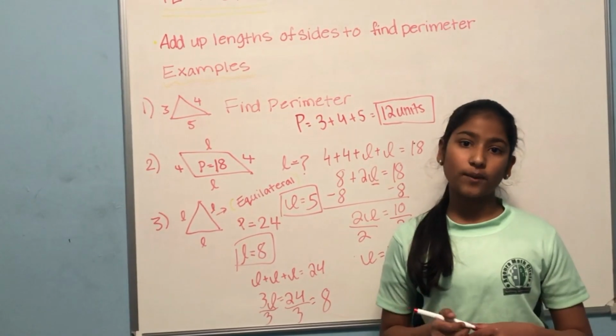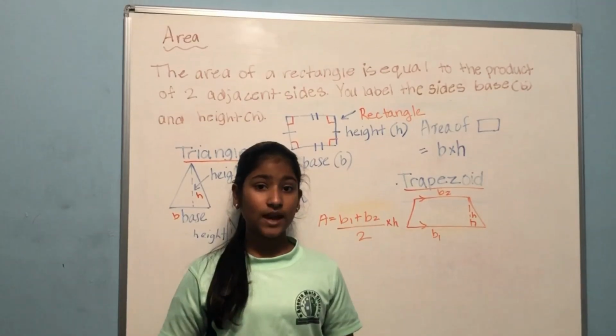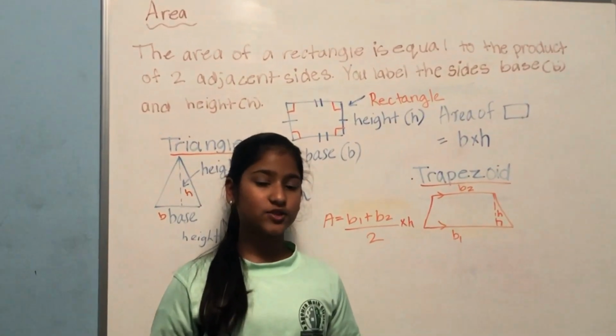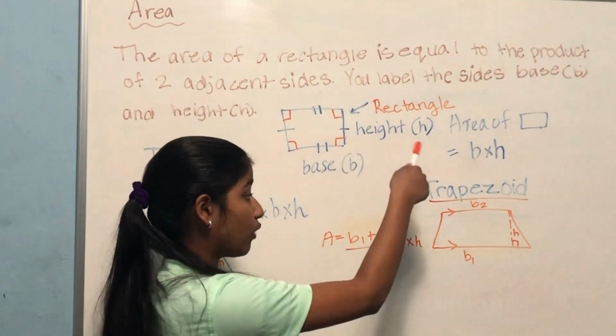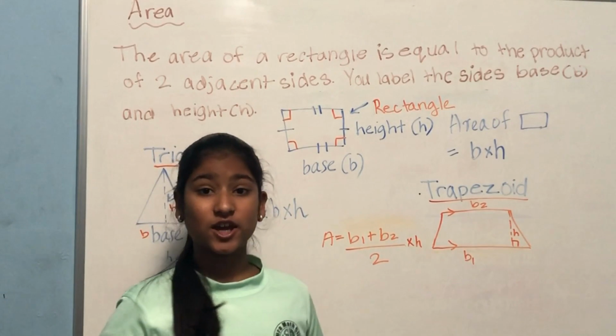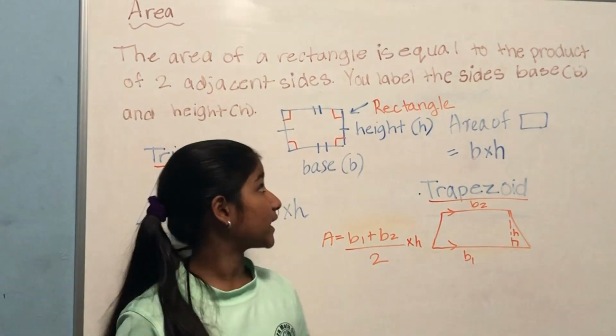So now you know more about perimeter. Now we talked about perimeter, now let's talk about area. Today we're going to be learning about the area of rectangles, triangles, and trapezoids. Let's start with a rectangle.